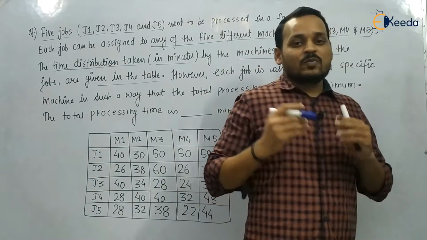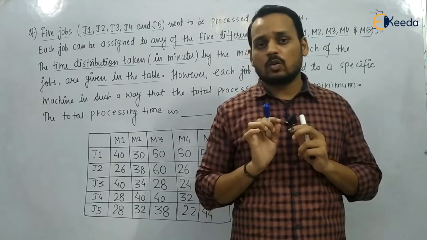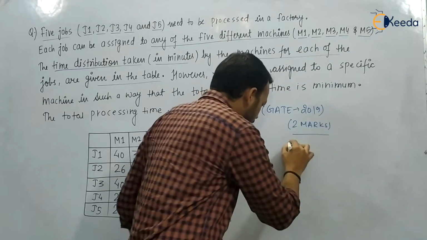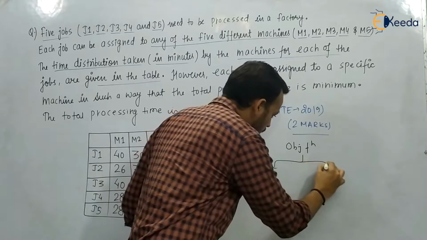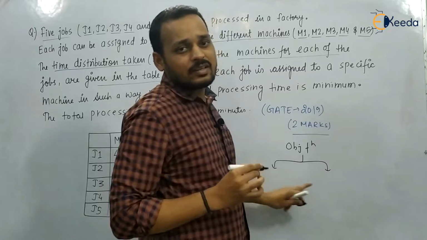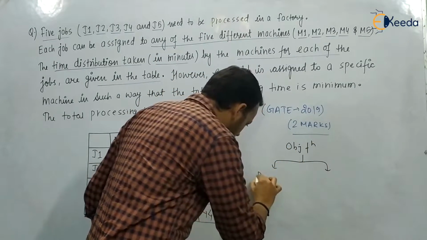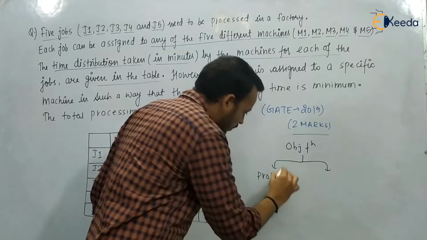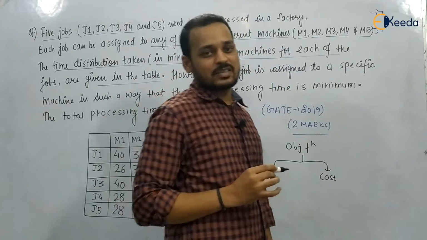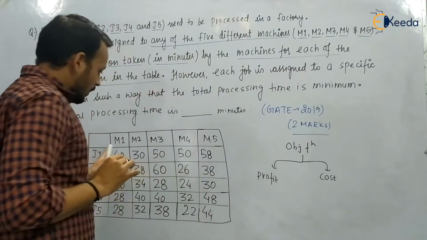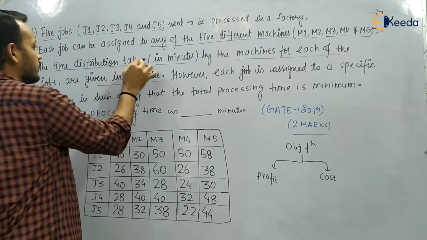Till now we were forming the objective function. Our objective function was of two types. One was maximization and the second was minimization type. Maximization means profit and minimization means cost. So the matrix was a cost matrix, but here the matrix is time.